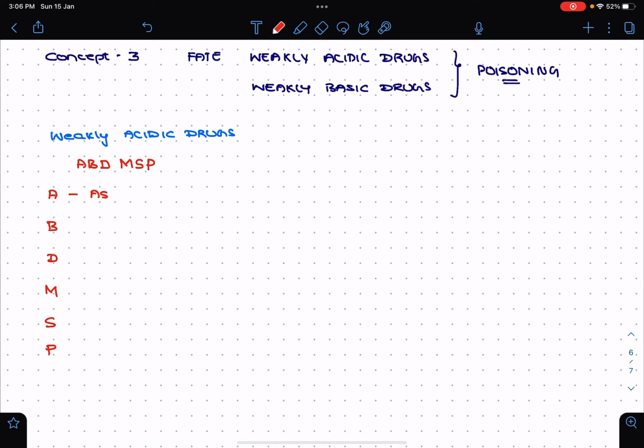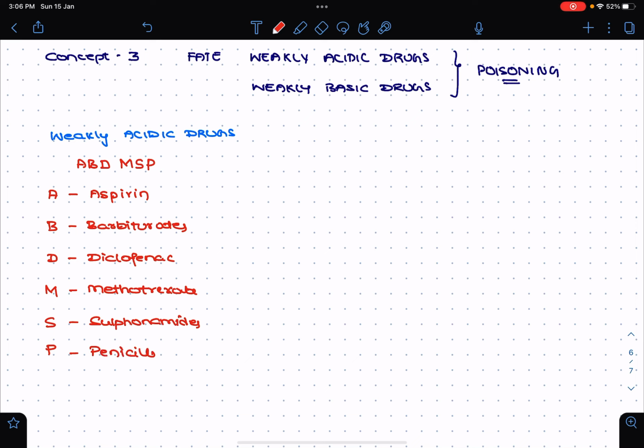A stands for aspirin. B stands for barbiturates. D stands for diclofenac. M stands for methotrexate. S stands for sulfonamides. And P stands for penicillins.